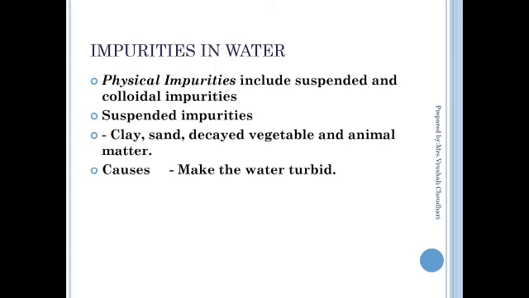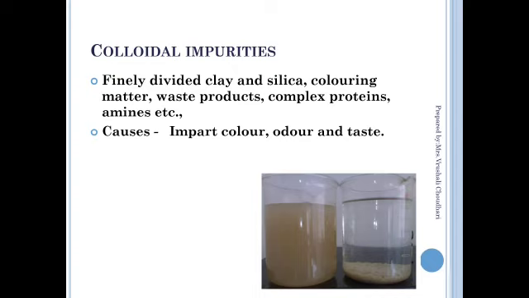What is the meaning of turbid water? If we take pure water, it is clear and transparent. But if we take gutter water or sea water, it is not clear, and light will not pass through it. See here the diagram: the first is clear water and the second one is turbid.